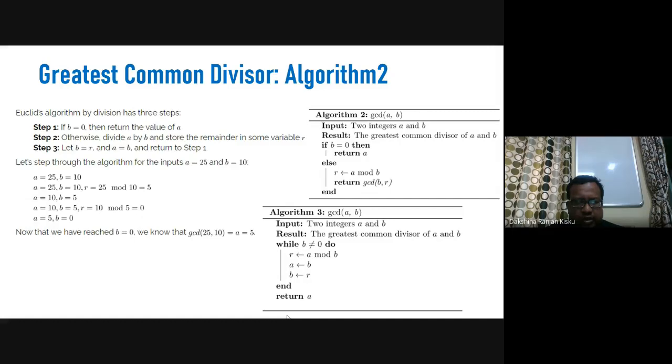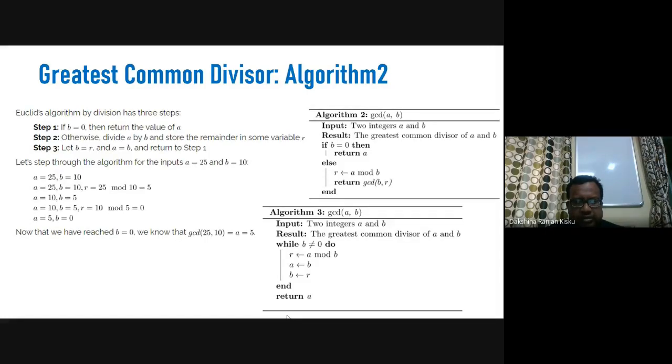Here the value of a will be returned if b is found to be 0. Otherwise, we divide a by b and store the remainder in some variable r. In the third step, r will be assigned to b, and then b will be assigned to a, then we return to step one. That means by division also we can have the same solution to the given problem of GCD.